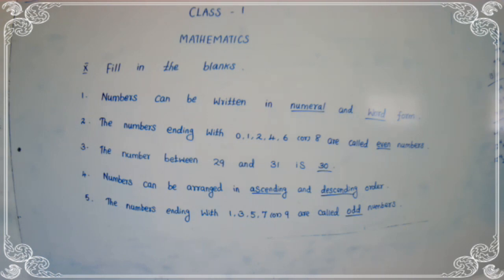Is that clear, children? Yes, okay. Numbers நம்ம எப்படி எழுதலாம்? Numeral form எழுதலாம், word form எழுதலாம். Numeral form means numbers. Okay. Word form means spellings. Numbers எப்படி எழுதலாம்? Numeral ஆவும் எழுதலாம், words ஆவும் நம்ம write பண்ணலாம். Okay. The second one is